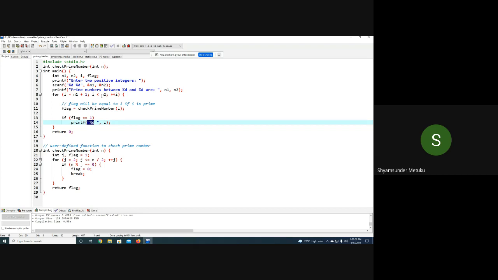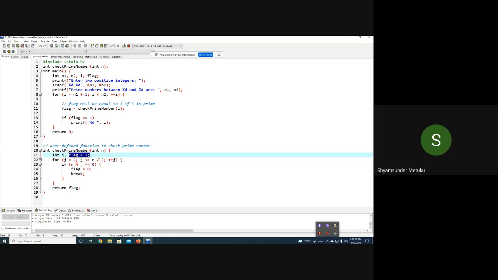4 less than 50, true or false? True. So again it will enter and call the check prime number function again with i value 4 right now. Now n is equal to 4 here. Again int j, flag equal to 1 will be declared. j is equal to 2. j less than or equal to 4 by 2. 4 by 2 is how much? 2.